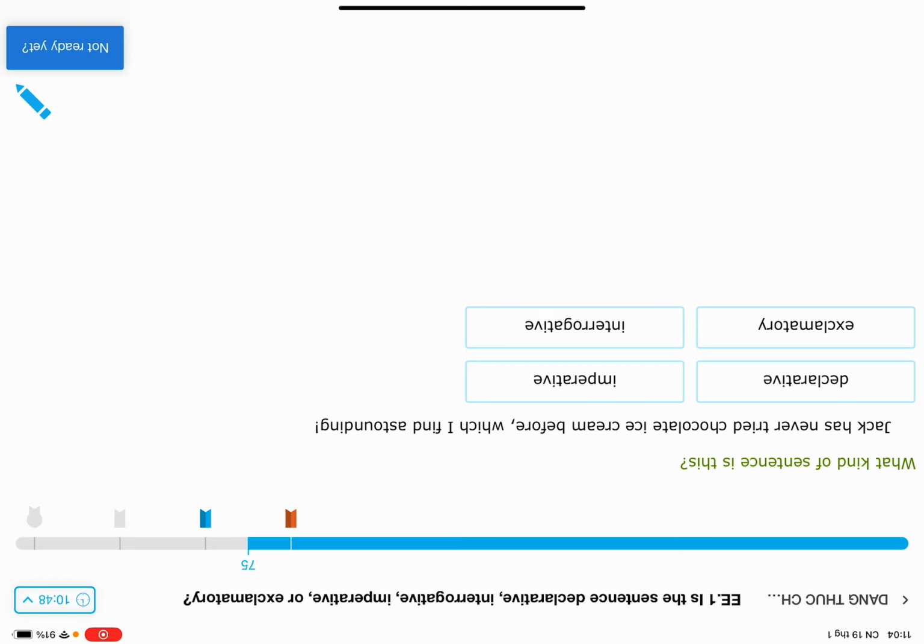Jack has never tried chocolate ice cream before, which I found astounding. Okay, this is an exclamatory sentence because it is telling us a strong feeling, a surprising, astounding tone, but it is not commanding us anything. So exclamatory.